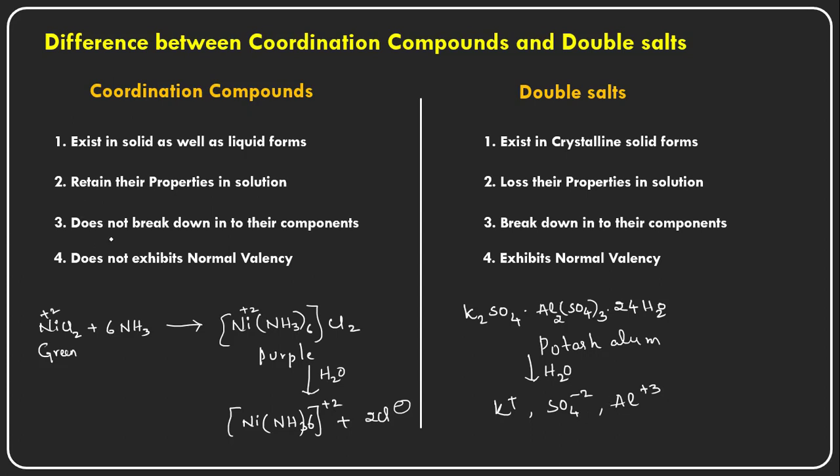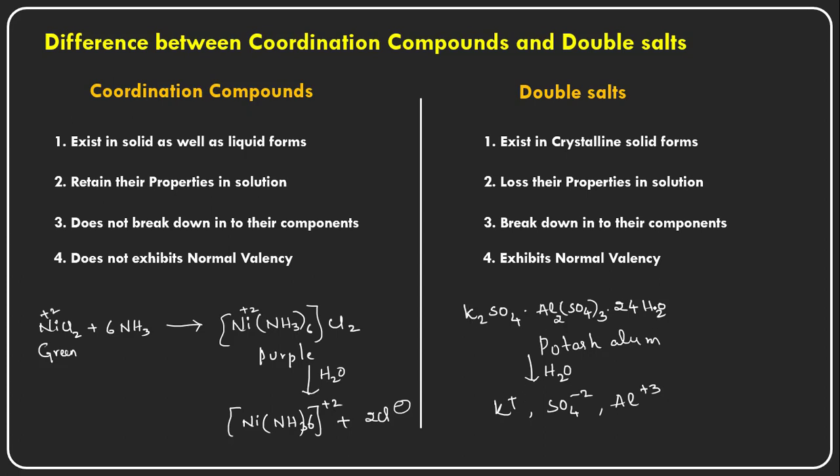And these coordination complexes do not break down into their components. See here, nickel and ammonia is not breaking down, but here they are breaking down into their component molecules.